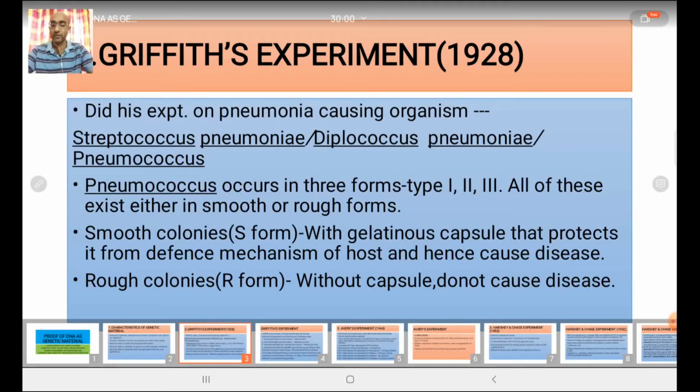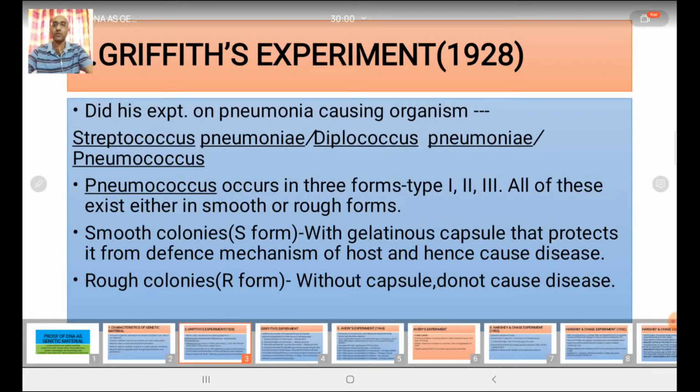Frederick Griffith, who was a medical officer in the British Health Department in 1928, was doing experiments on the pneumonia causing bacterium, known as Streptococcus pneumoniae or Diplococcus pneumoniae, otherwise known as pneumococcus. He found that this pneumococcus occurs in three forms. What were those? Type 1, type 2 and type 3.